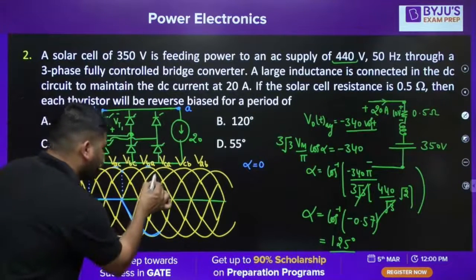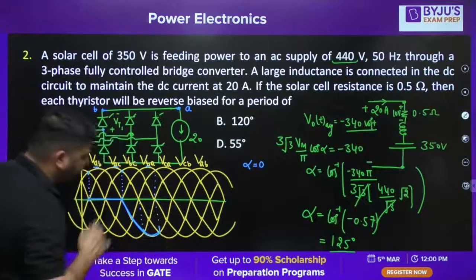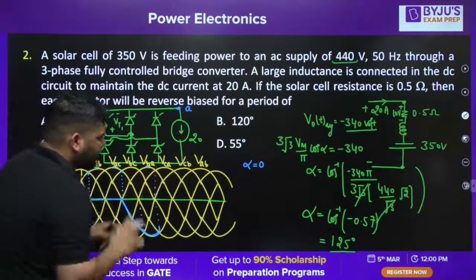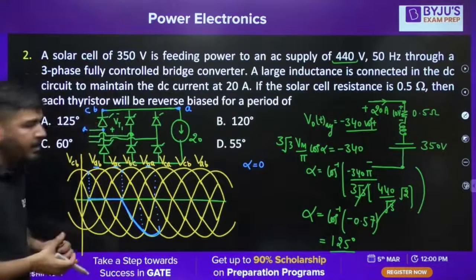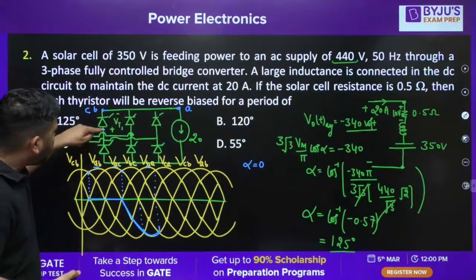From this instant onward, the voltage is VCA and then VCB. It means the upper point is C and this point is A, so the thyristor voltage is VAC.